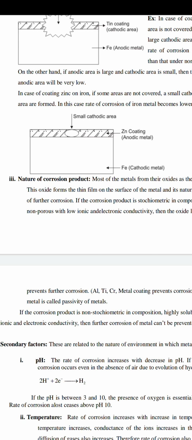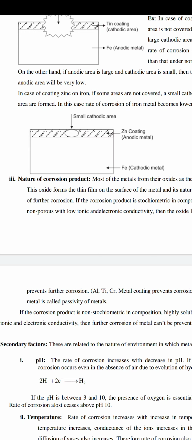In the same way, the third point is the nature of the corrosion product. We have already discussed it under dry corrosion. There is a coating, a metal compound. If metal reacts with hydrogen, metal hydride is formed; with chlorine, metal chloride is formed; with oxygen, metal oxide is formed.